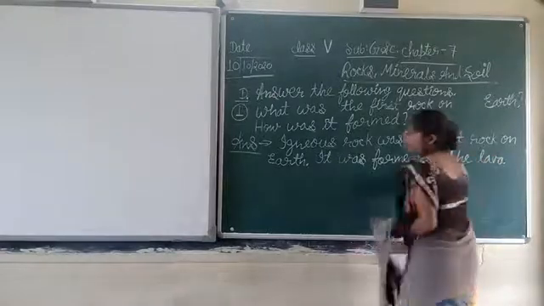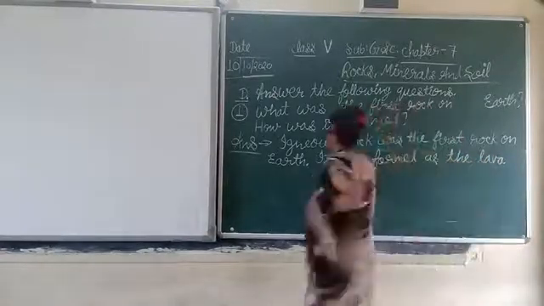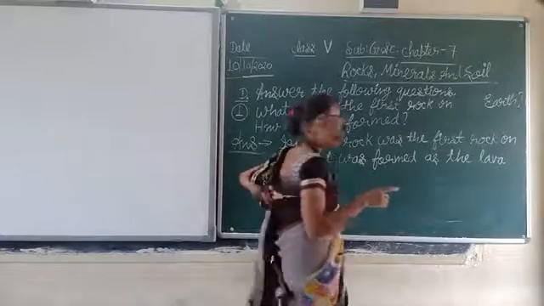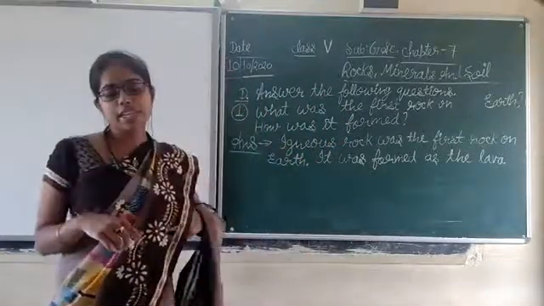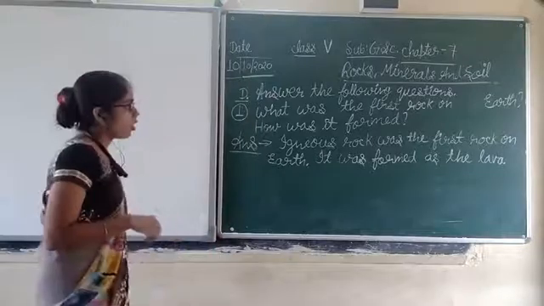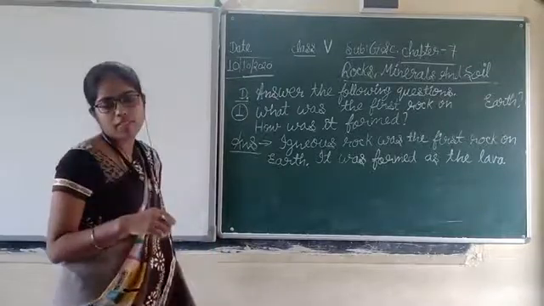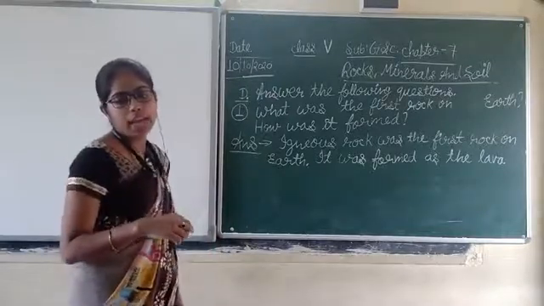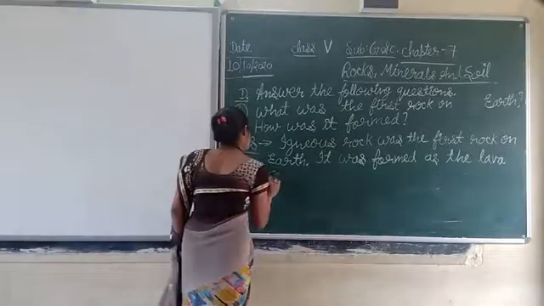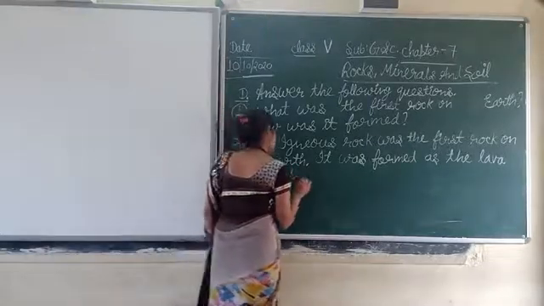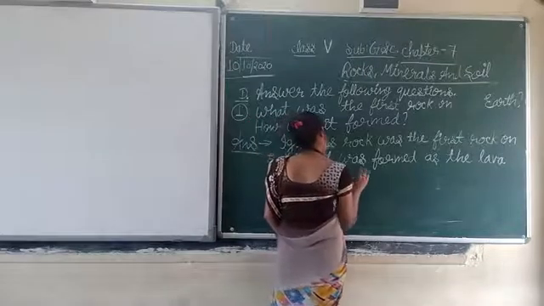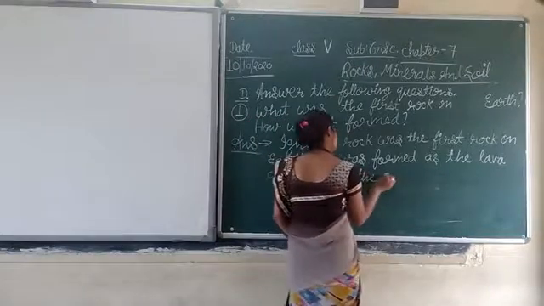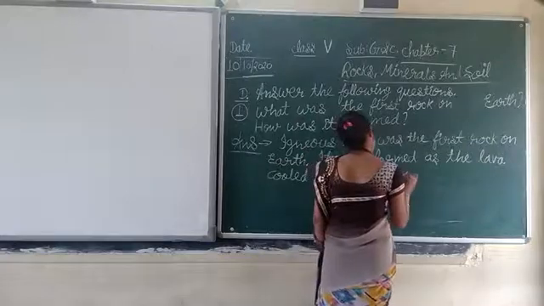Lava came from the volcanic eruptions. And when this lava came on the earth and it was cooled, we found the igneous rock. It was formed as the lava cooled above the ground. This is the answer for the first question.